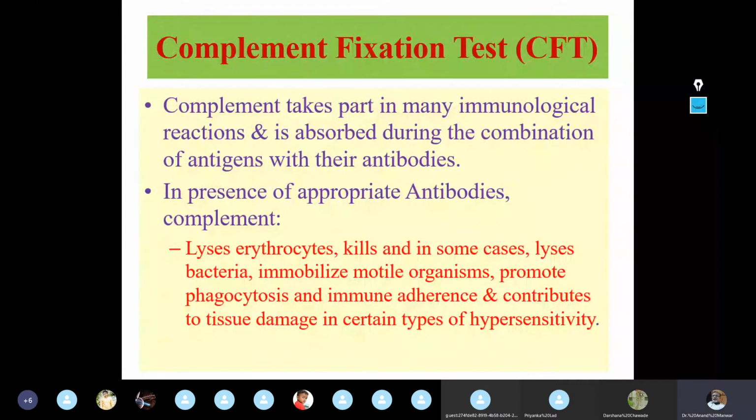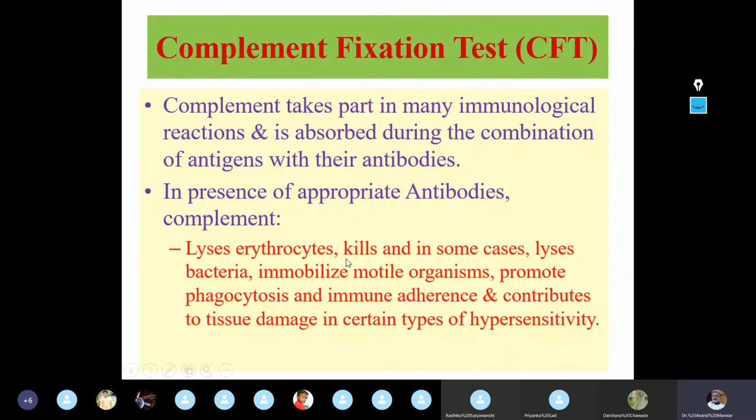What are they? Classical pathway, MB-lectin pathway, and alternative pathway. Very good. These are the three pathways: classical complement fixation pathway, alternate complement fixation pathway, and lectin complement fixation pathway, right? So these are the three types of complement fixation pathway.